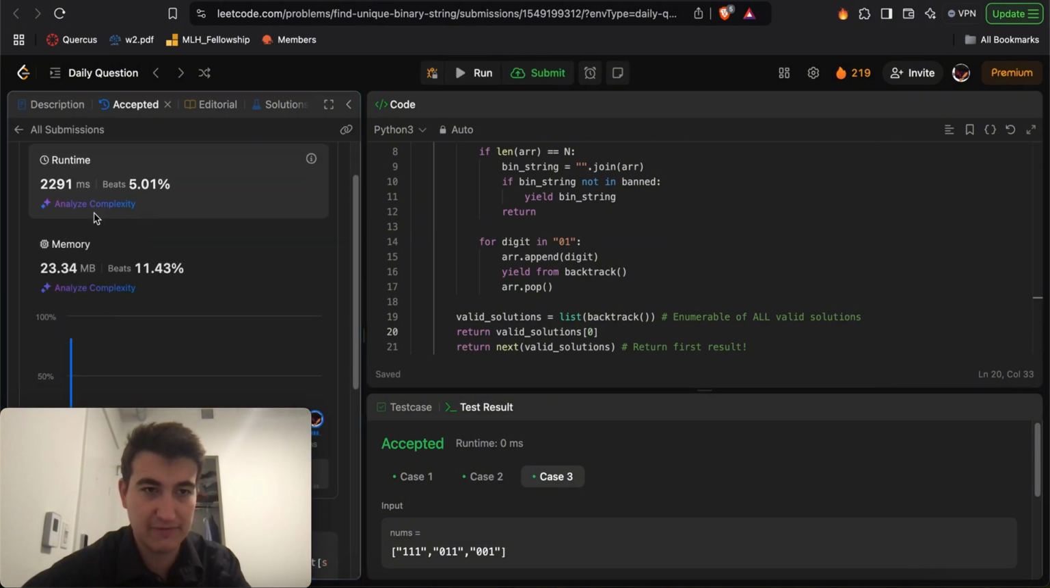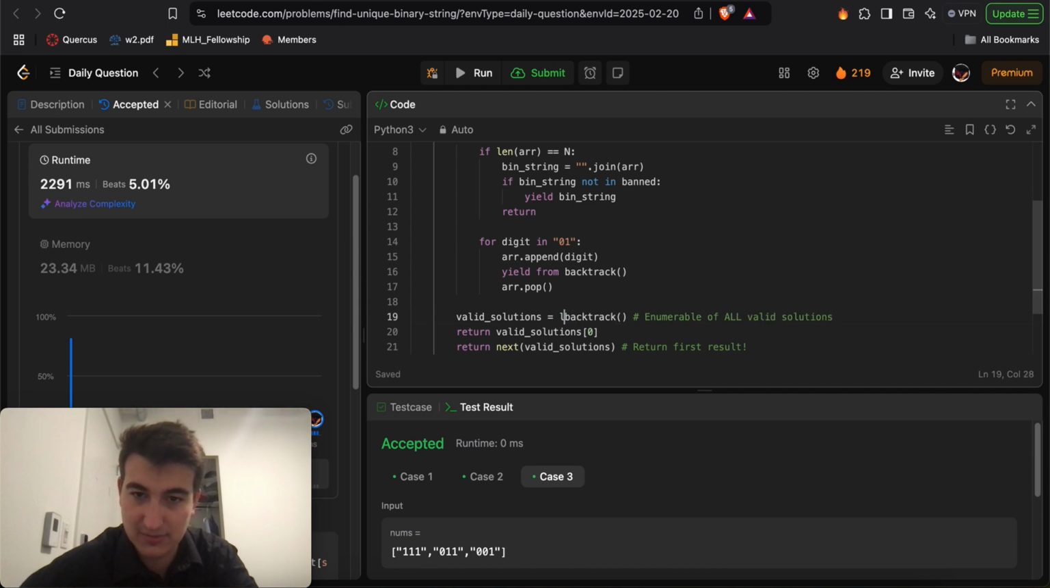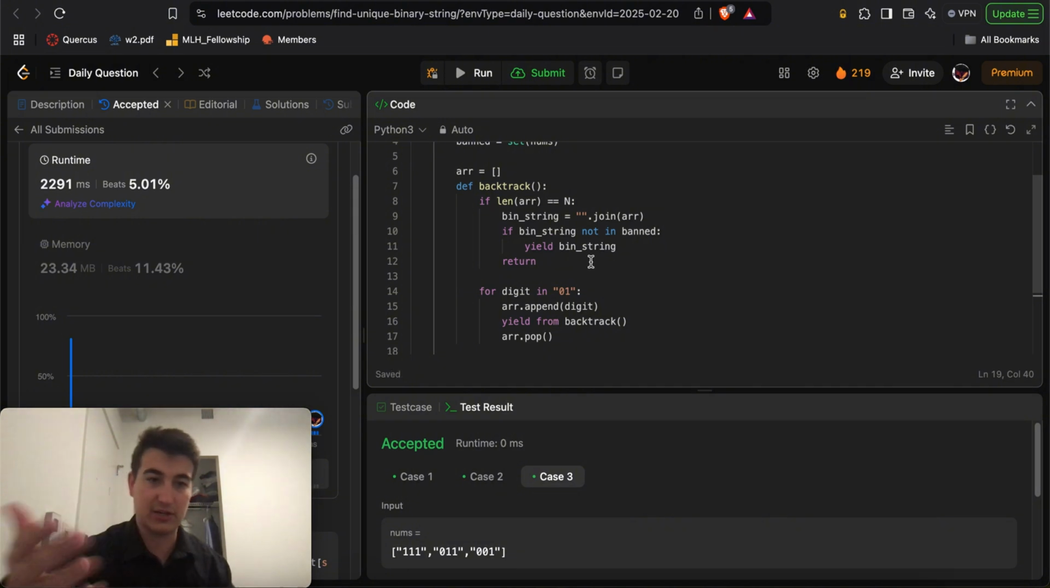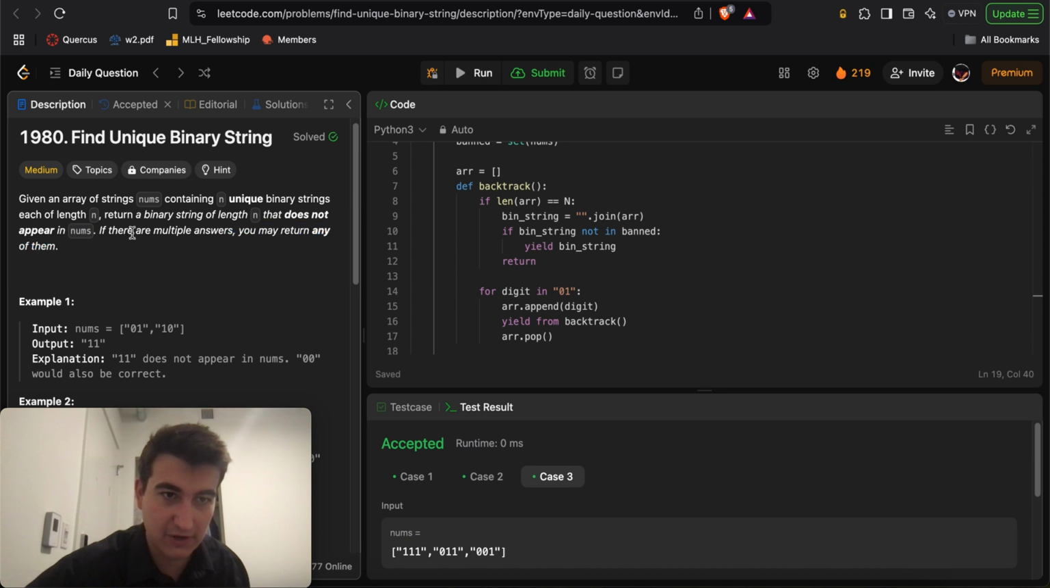Right? I take beat 5%, 2200 ms, right? Because here I'm enumerating over all possible valid solutions, versus if I just make it an enumerable and yield return things as I go, I only care about any solution and returning that solution. In this problem, it says you may return any of them if there are multiple answers.